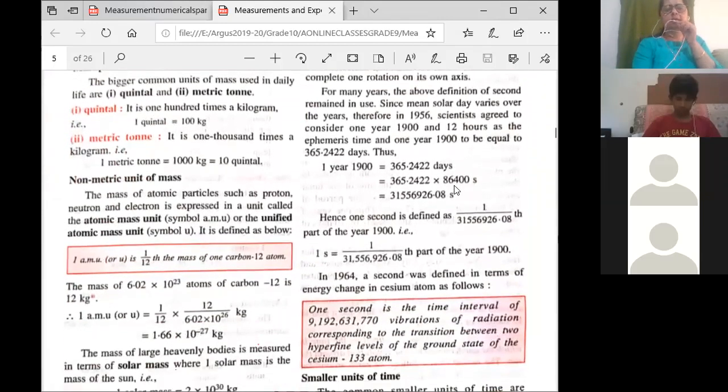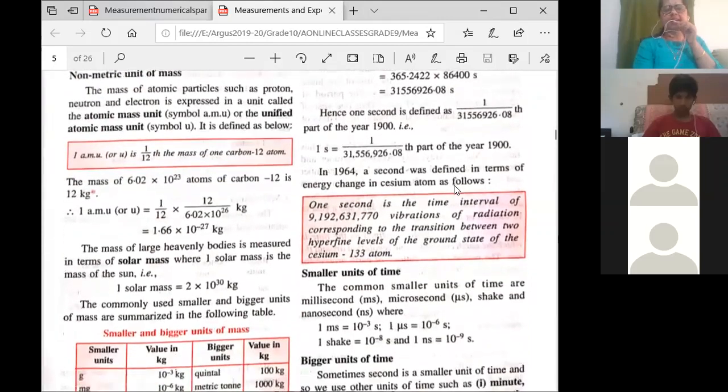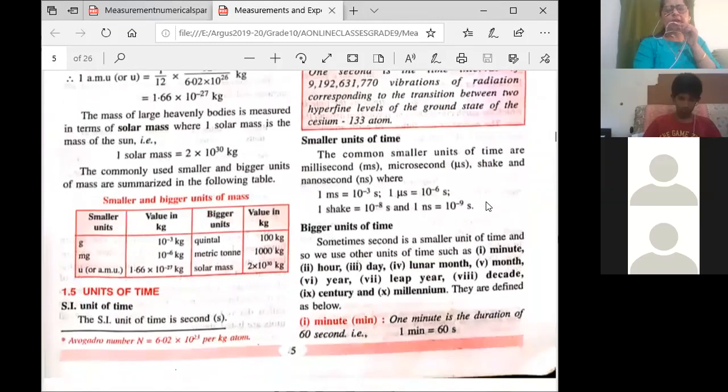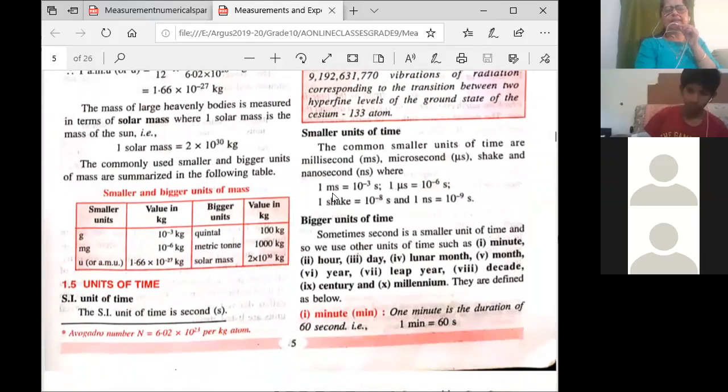And then again they have given a second definition of second. No need of this. They have given a time interval of so many vibrations and all. No need. Now you come to smaller units of time. You have millisecond, 10 raised to minus 3, and microsecond, 10 raised to minus 6 seconds. Then there is shake. No need of this shake, but nanosecond is important. 1 nanosecond is 10 raised to minus 9.